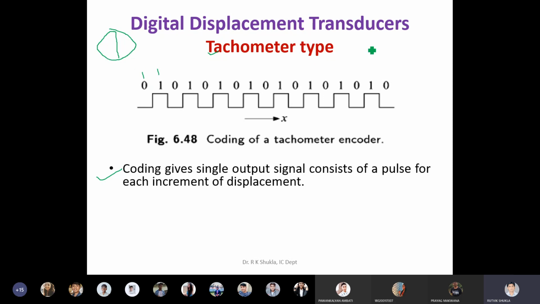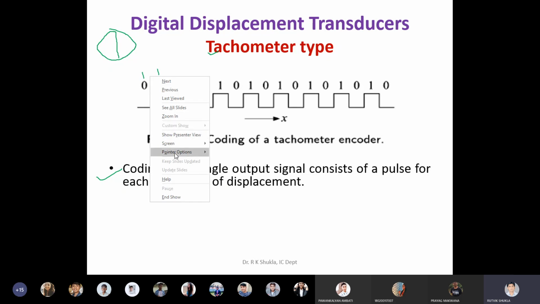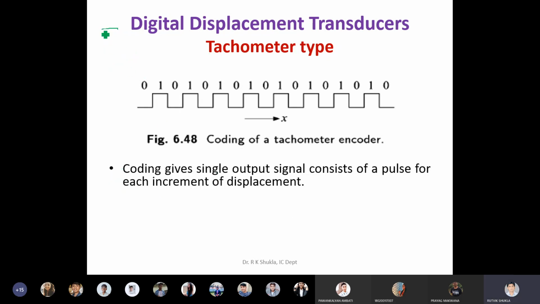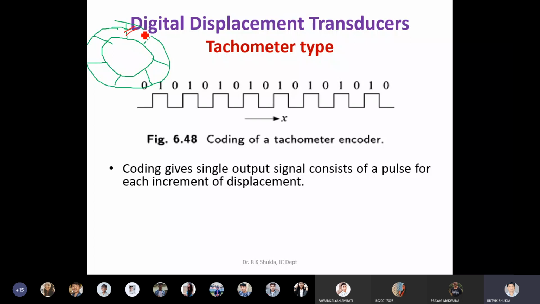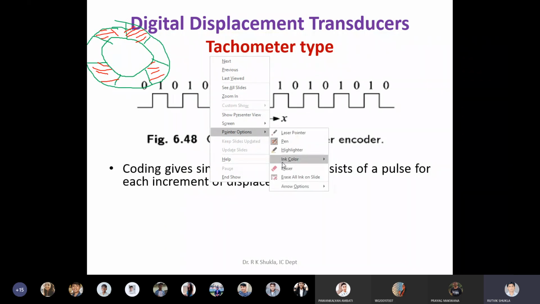Sometimes instead of 2 possibilities, it can be like this also. They are using a single track, but it can be like this also. What happens in this case? This is opaque, transparent, opaque, transparent, opaque, transparent. Clear? So in between the two I can also put an opaque. It can be like this also.